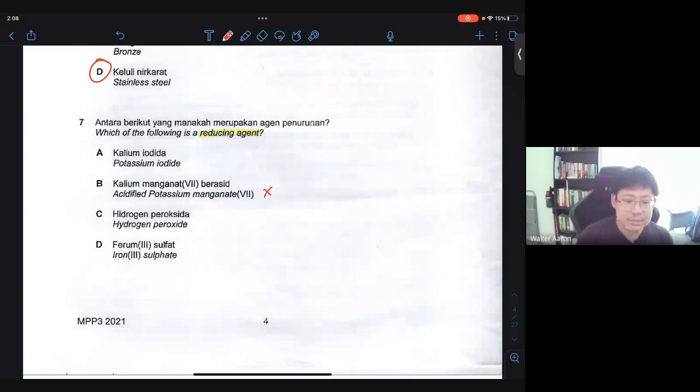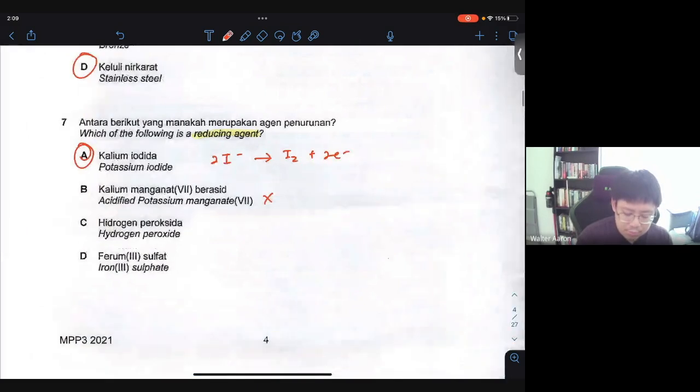For number 7, the answer is supposed to be potassium iodide. And it's not just potassium iodide, it's actually the iodide ion. The two iodide ions technically release electrons to form iodine molecules. Because of this tendency to release electrons more easily, the iodide is oxidized. If iodide can be oxidized easily, it will be a very good reducing agent. The substance that's oxidized will be the reducing agent, so that's the easiest way to remember. The rest of the options are not true.